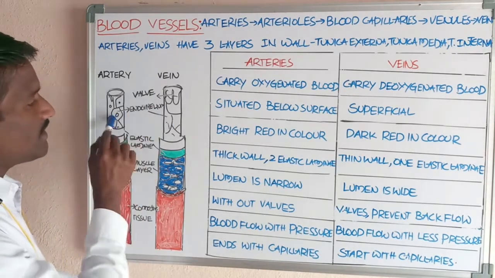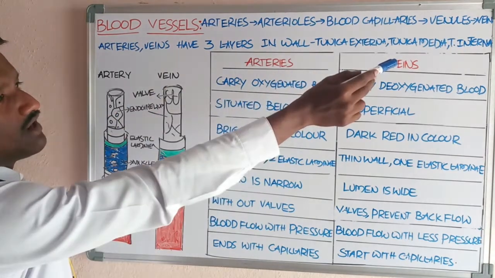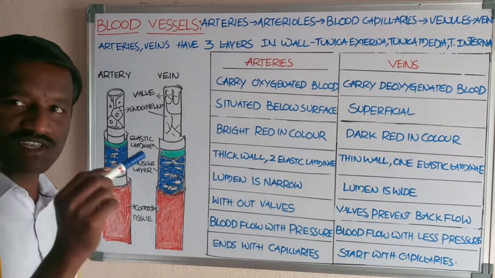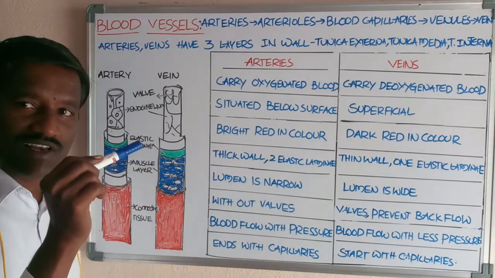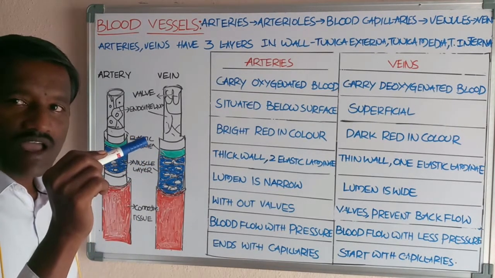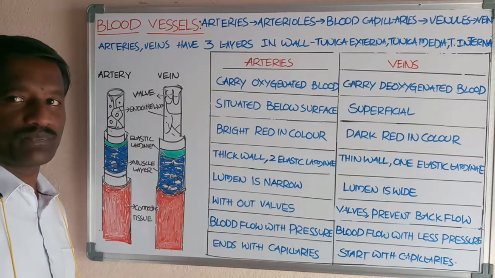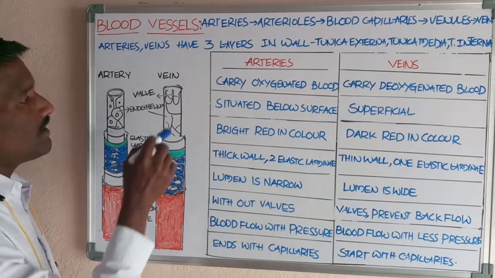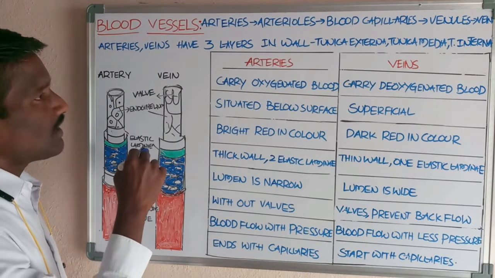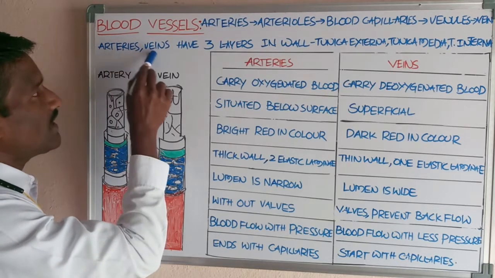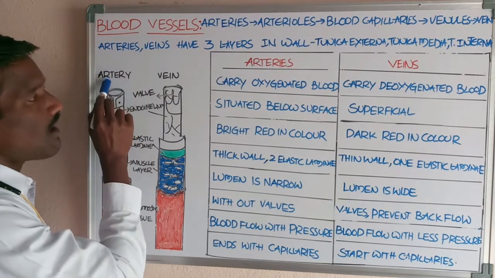And this is the inner layer, called tunica interna. It is formed by endothelium, a single layer of endothelial cells, also called simple squamous epithelium. This is about the different layers of the wall of the two types of blood vessels, artery and vein.